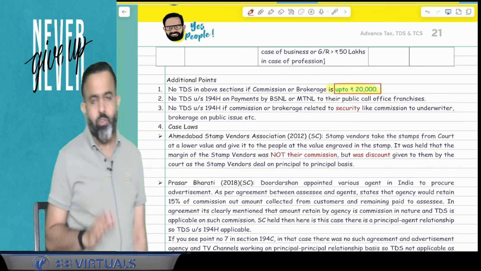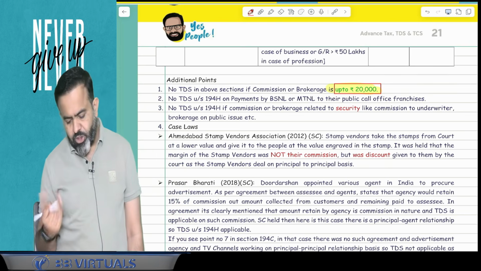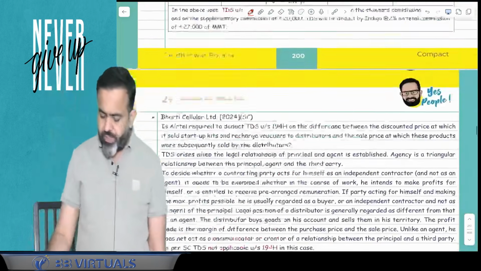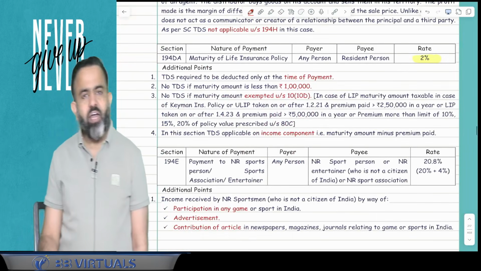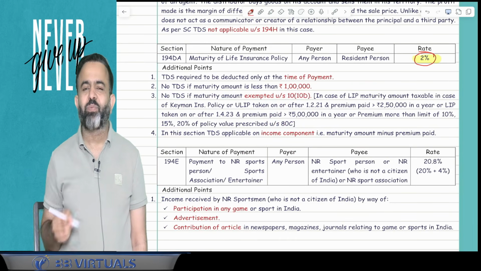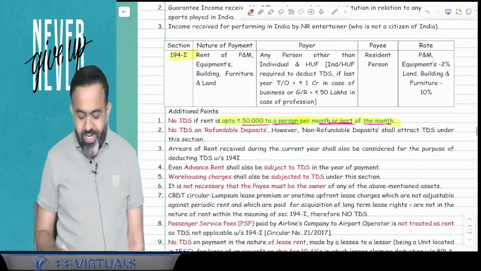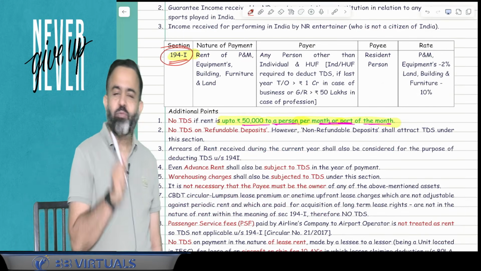So if commission and brokerage is up to 20,000, then there is no need to deduct the TDS. If commission brokerage is more than 20,000, then only TDS is applicable. Done. After that, under section 194DA, that is on life insurance policy maturity, in this case the rate is 2%. Okay. Now 194I, there is a change in 194I.